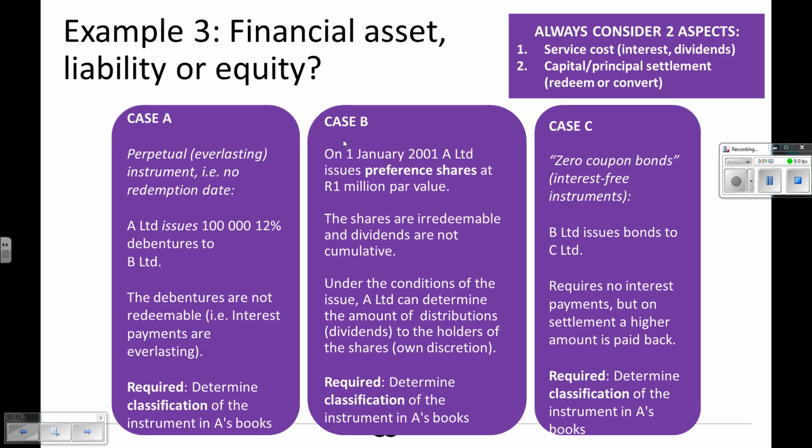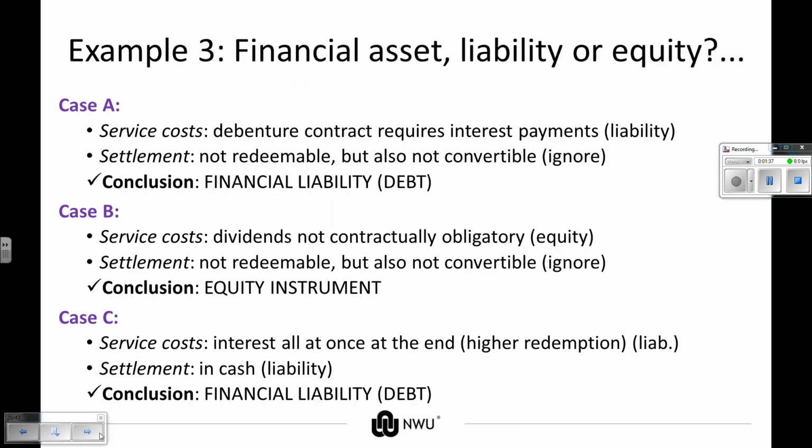If we look at B, on the 1st of Jan 2001, A Limited issues, again we've received money, but we wonder what is our credit leg. Preference shares at 1 million par value. The shares are irredeemable and dividends are not cumulative. Under the conditions of the issue, A Limited can determine the amount of distributions or dividends paid to the holders of the shares. So they can use their own discretion, and we have to look at the classification.